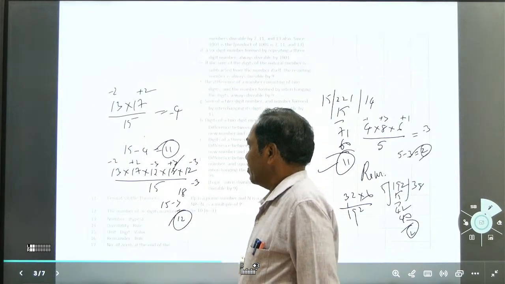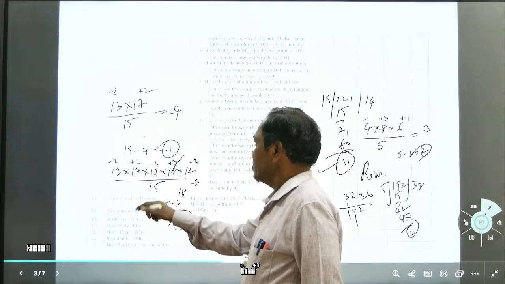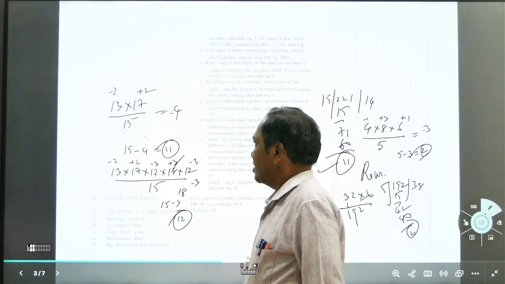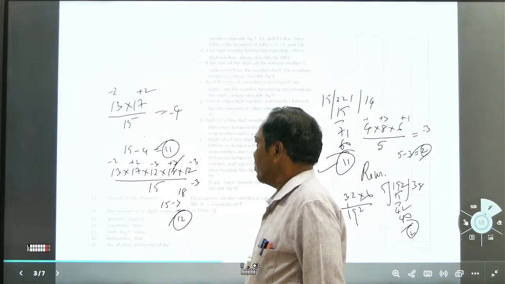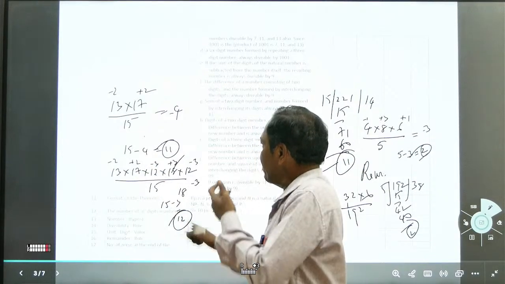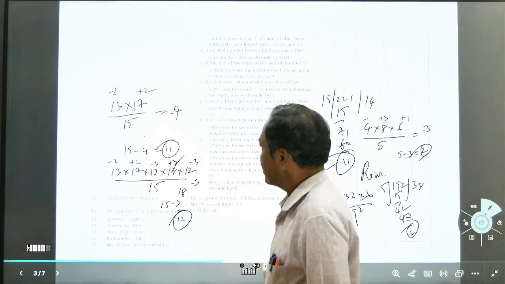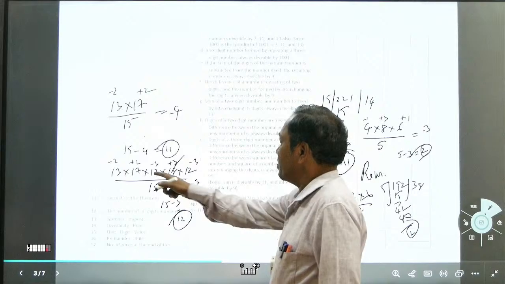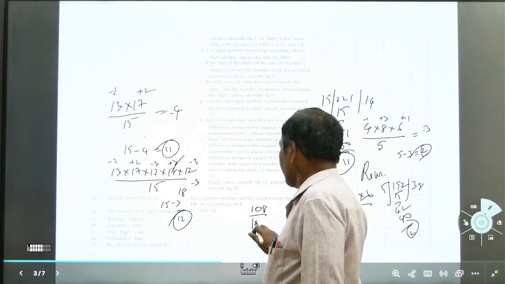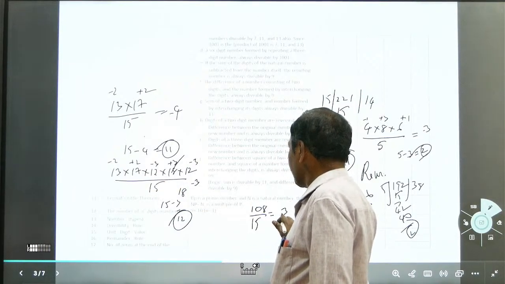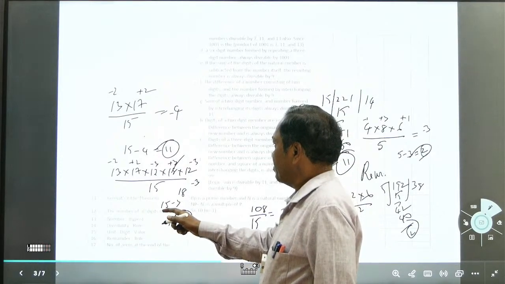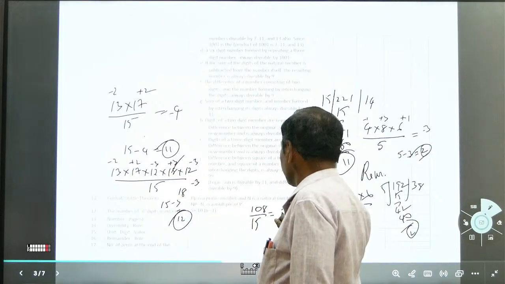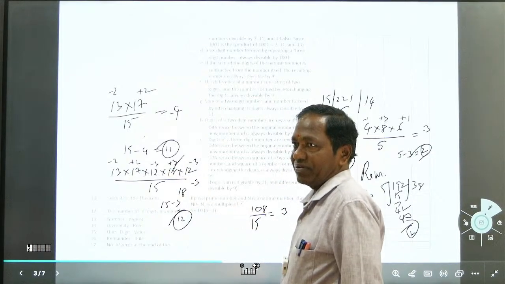This is 13 by -2 plus 2 minus 3 plus 3 minus 3. 2 into 2, 4. 4 3s are 12. 12 into 3, 36. Even 36 into 3, what happens? 108. 108 by 15, 15 into 7 is 105, 3 will come. And minus into plus, minus. Plus minus 3, minus 3 will come.